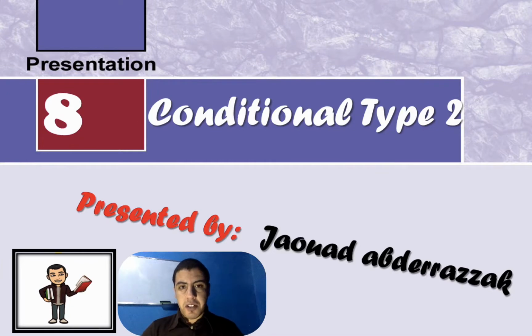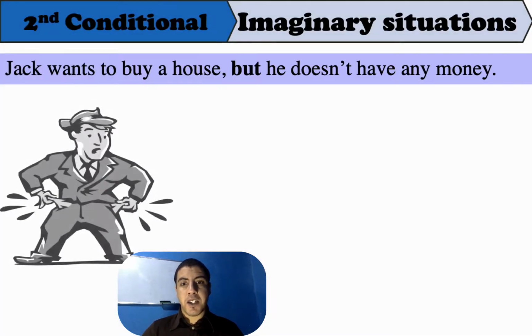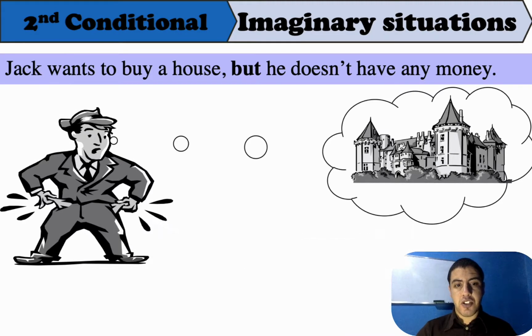Okay, so hello everyone. Today's lesson is going to be about the conditional type 2. Okay, so let's get started. Here in this picture, as you can see, we have a person. This is Jack. Jack wants to buy a house, but he doesn't have any money.